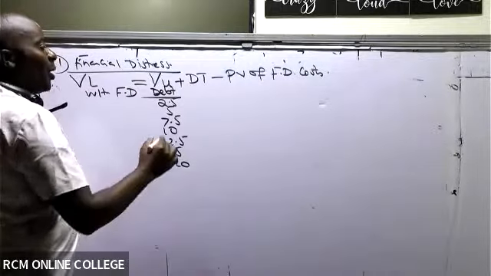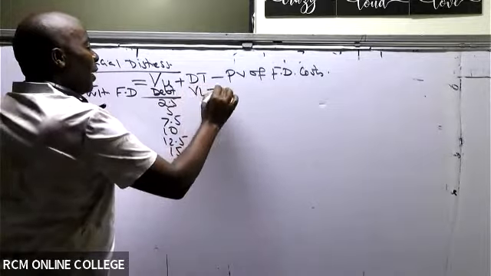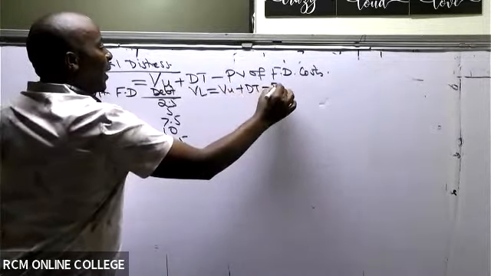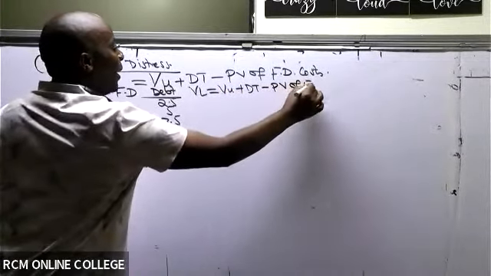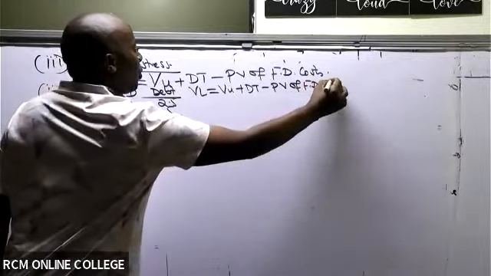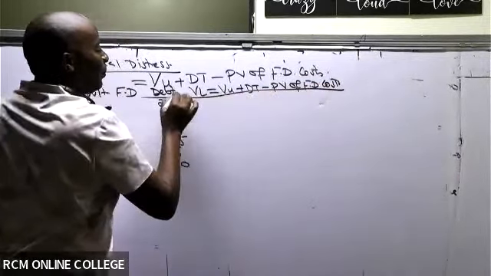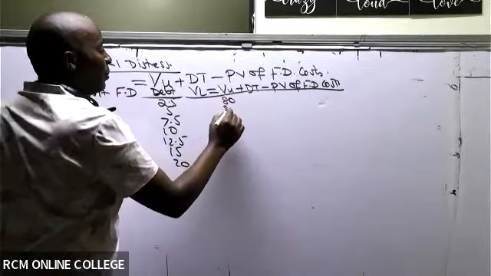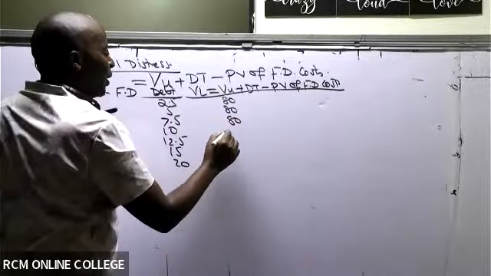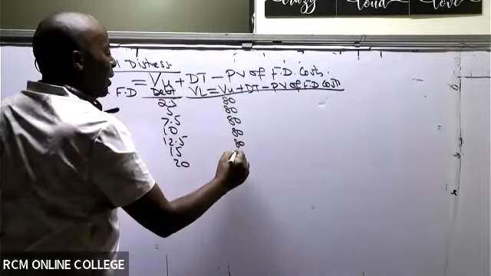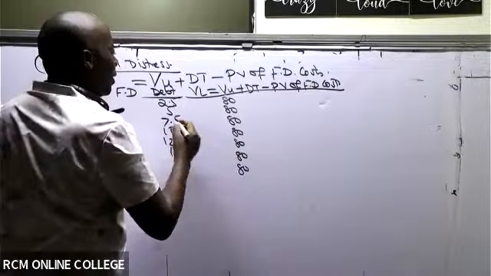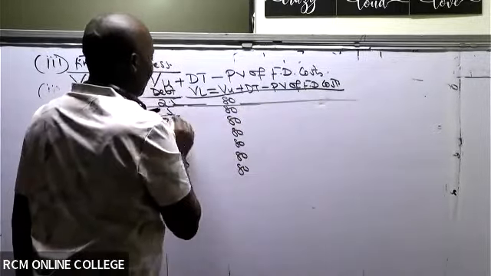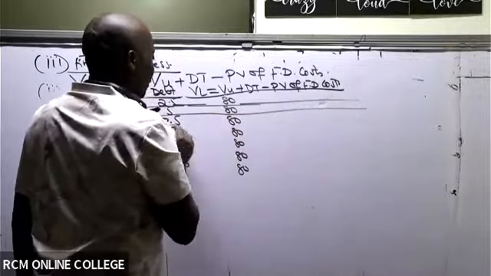So I need to give the value of a levered firm, which is VU plus DT minus present value of financial distress costs. Of course, VU is 80 across. That's our VU.